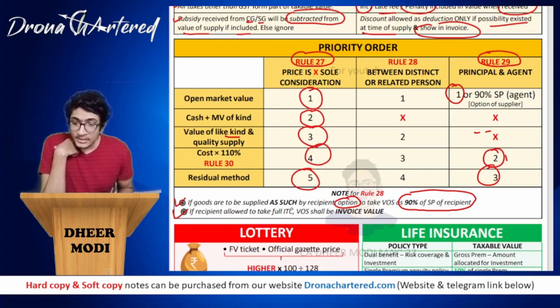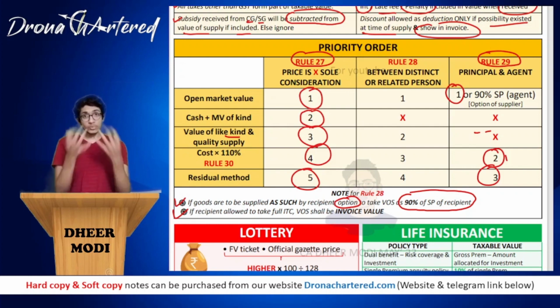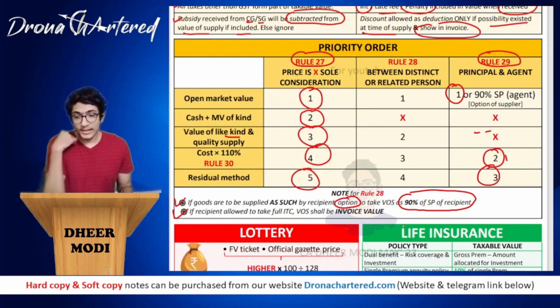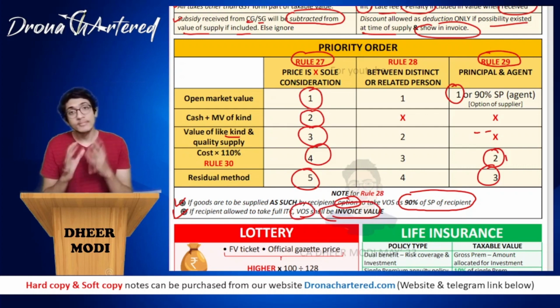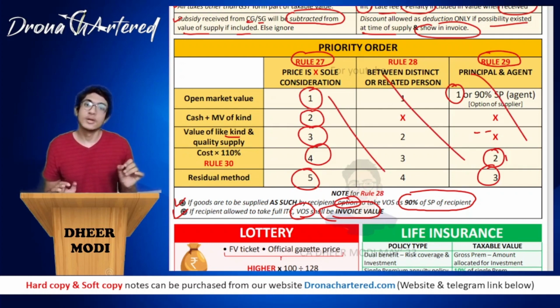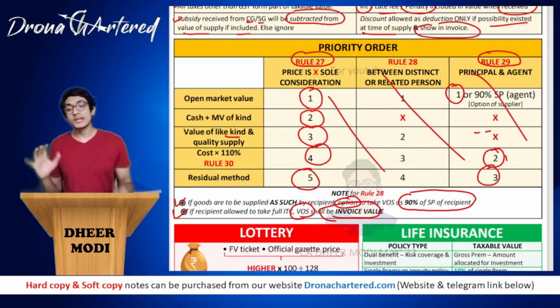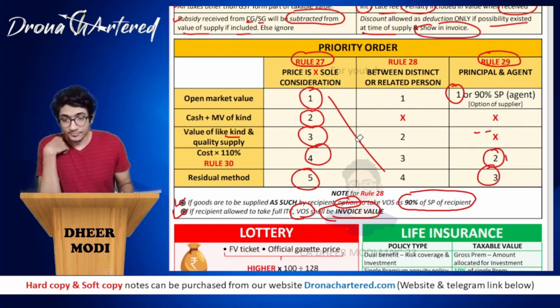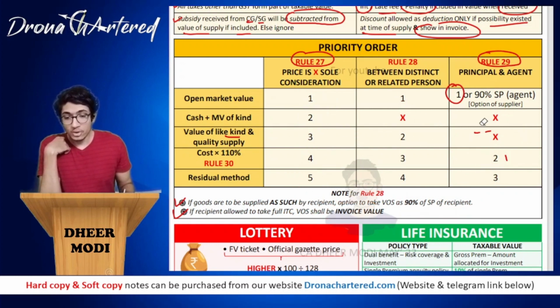Next, if recipient is allowed to take full ITC, that is, if the recipient who is receiving the goods is allowed to take full ITC, value of supply shall be invoice value. That is, whatever value has been specified in the invoice, that will only be considered as value of supply. This table is not needed then. Got it? That is only and only if the recipient is eligible to take full ITC. Got it? Okay. So now moving on to our special cases.